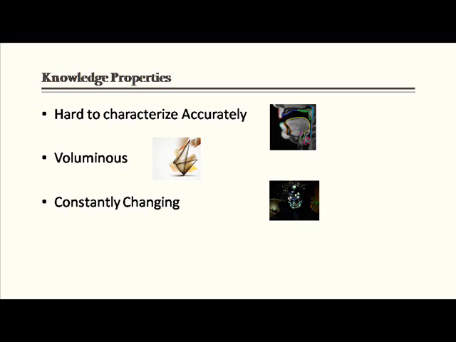Intelligence requires knowledge. The knowledge properties are hard to characterize accurately. It's voluminous in nature and it's constantly changing. AI techniques exploit this knowledge that should be represented in such a way that it captures generalization. It means properties are grouped together and can be well understood by the people who provide it.